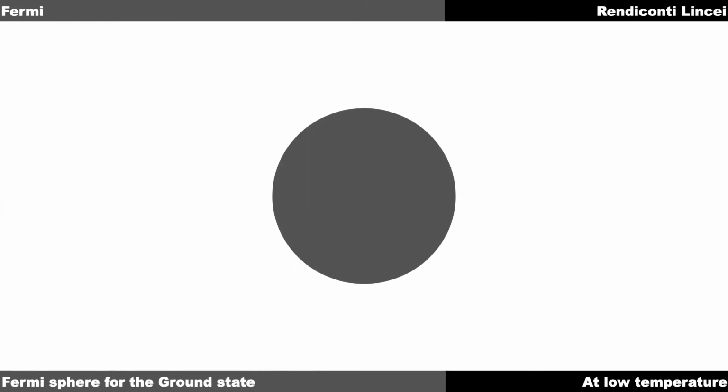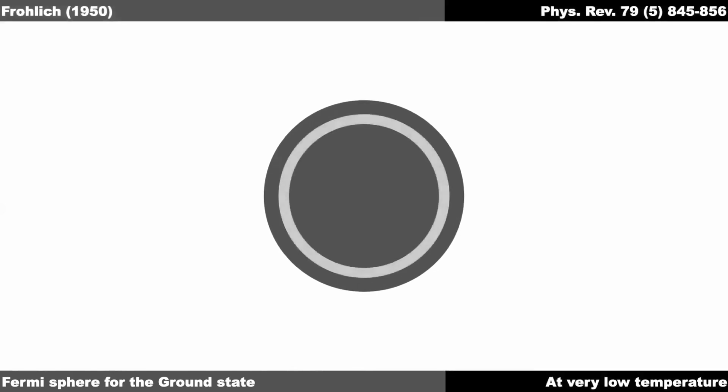So what happens to the Fermi sphere that was initially just spherical? It transforms into something like this. You have one sphere in the center, and then a concentric shell, and between them there is a gap which is unoccupied. Just by looking at this, one would expect that the energy of this configuration should be higher, because the Fermi surface has expanded outward. So shouldn't this be a more energetic state, rather than a ground state?